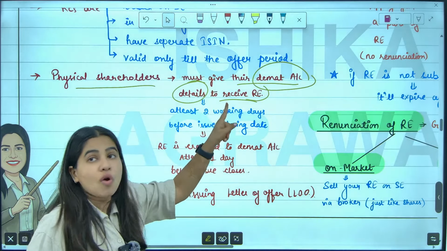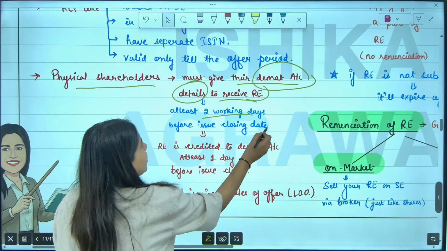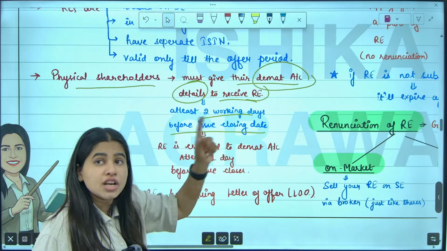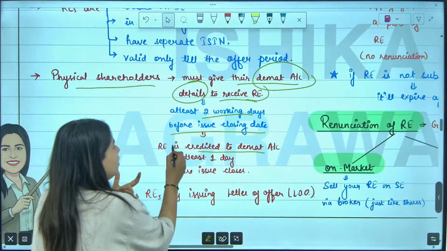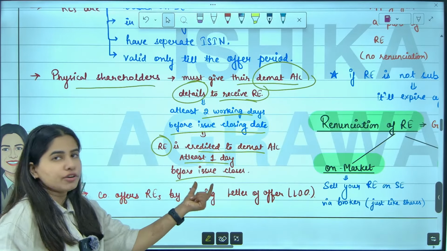So if you want a rights offer, then you have to give your demat account details at least 2 days before the offer closes, so that they will transfer the rights to your demat account 1 day before the offer closes.